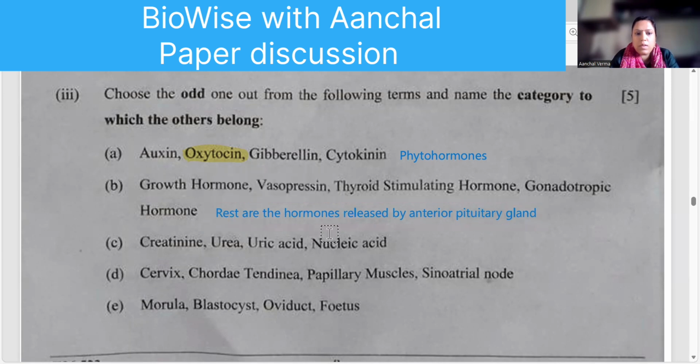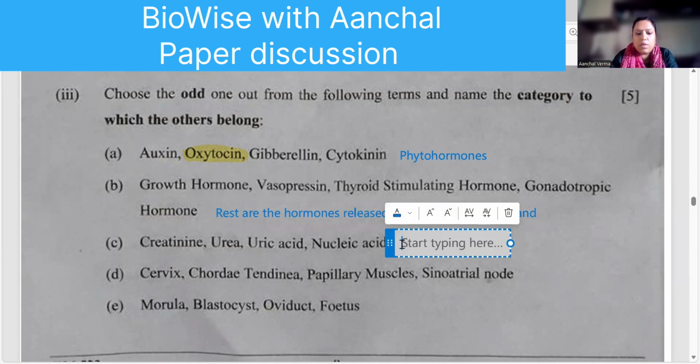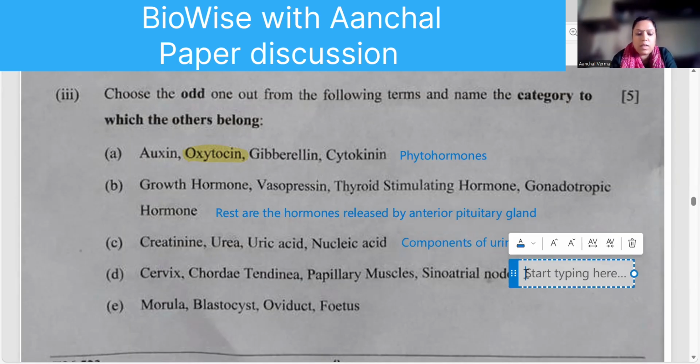Correct. Next one, creatinine, urea, uric acid, nucleic acid. Rest are the components of urine. Next, cervix, chordae, papillary muscle, sinoatrial node. Cervix, because rest are the part of the heart. Rest are the structures present in the heart.